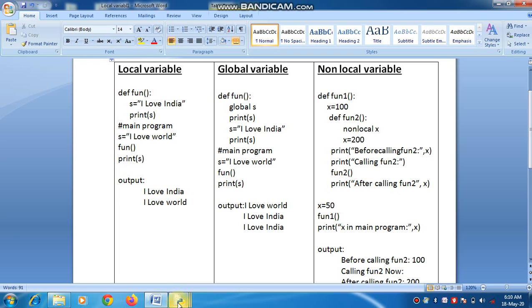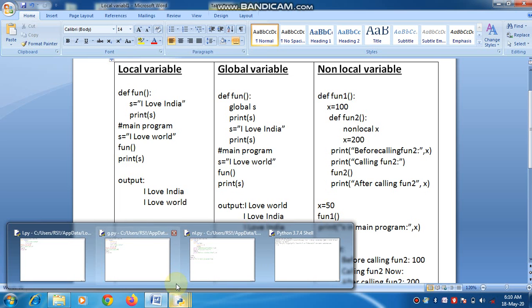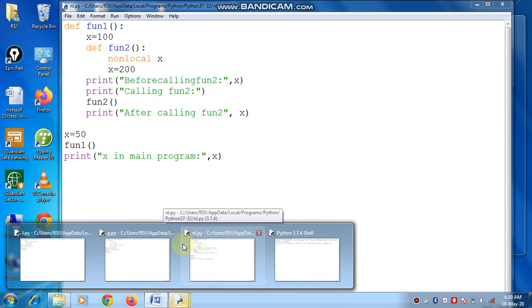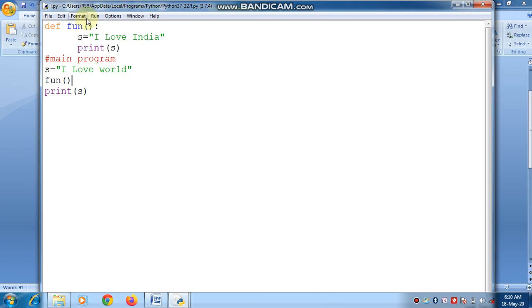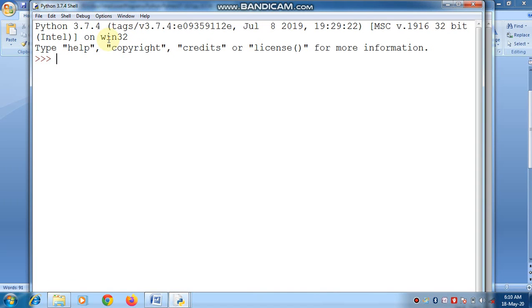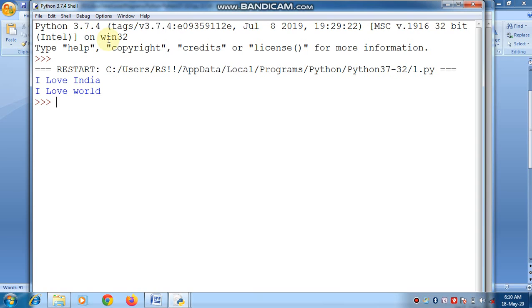Now we can check on the Python prompt here. Now I will run it. Now you can look here easily. I love India, I love world. I love India is the s inside the function value, and I love world is the s outside the function.